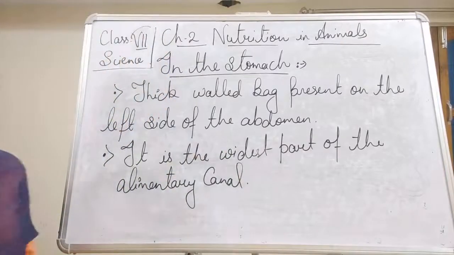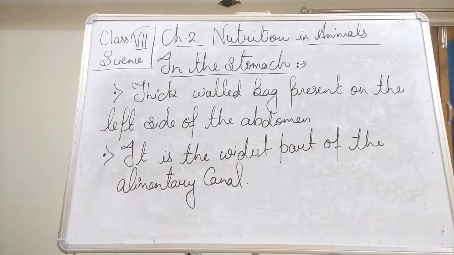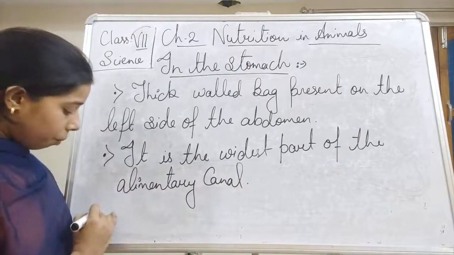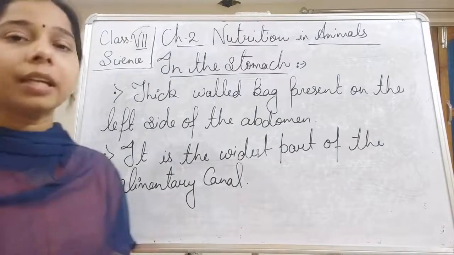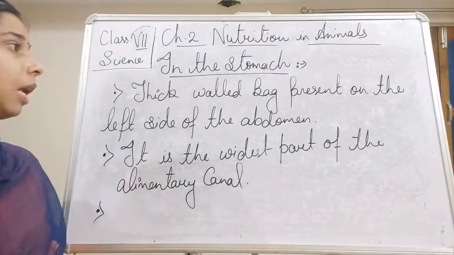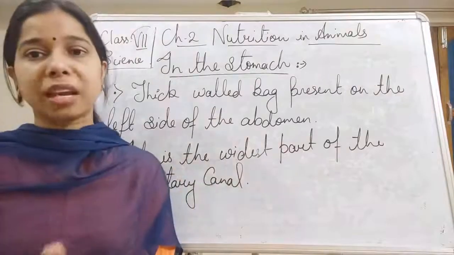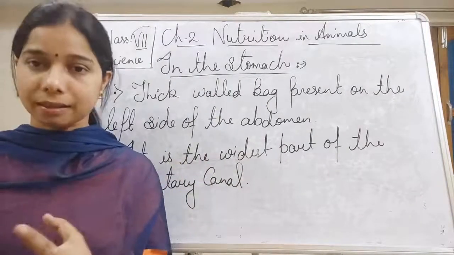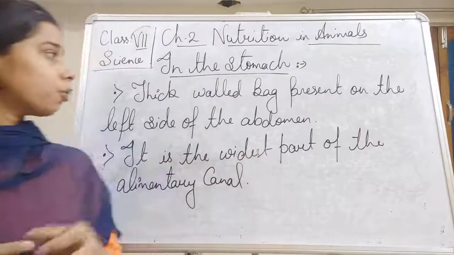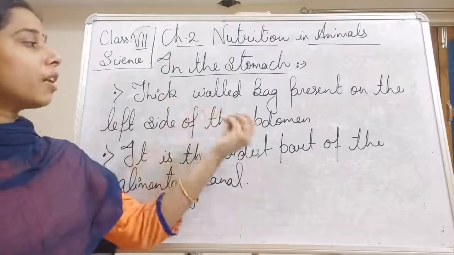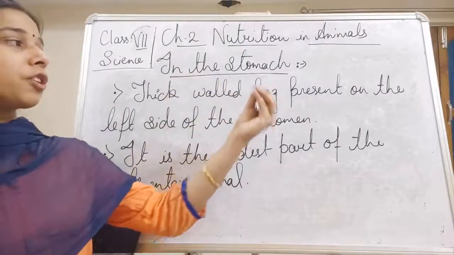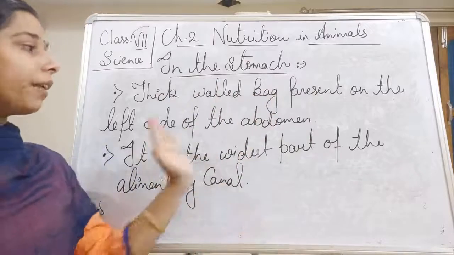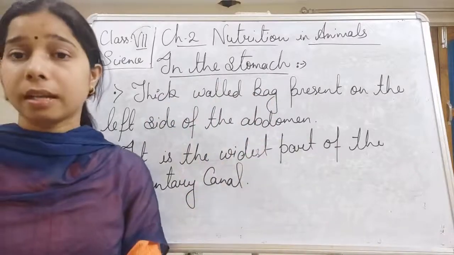Widest part of the alimentary canal. For how many hours is this food churned in the stomach? Now you see, it is a kind of J-shaped walled bag, students, J-shaped. So we can also write that a thick walled J-shaped bag is present on the left side of our abdomen, that we call the stomach.